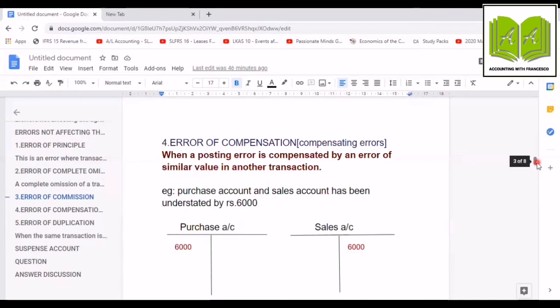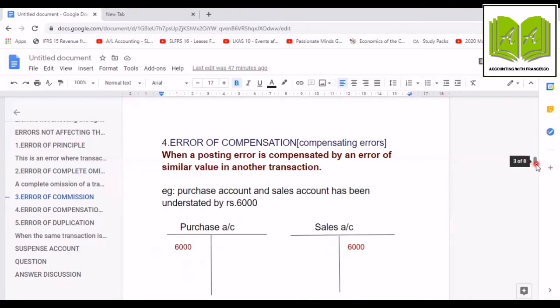So now think, you have recorded in the purchase account rupees 12,000 and in the sales account rupees 12,000, but the correct figure is rupees 18,000. So from 12,000 to go to 18,000, how much should we record? We should record another 6,000. So in order to rectify this error, we must debit 6,000 to purchase account and credit 6,000 to sales account.